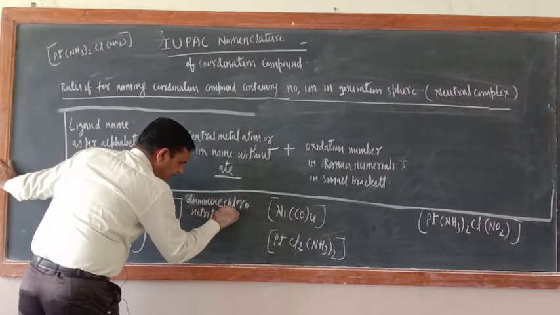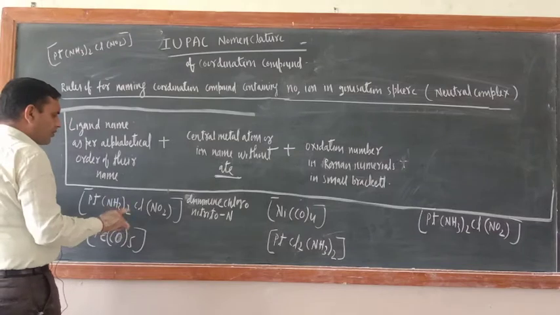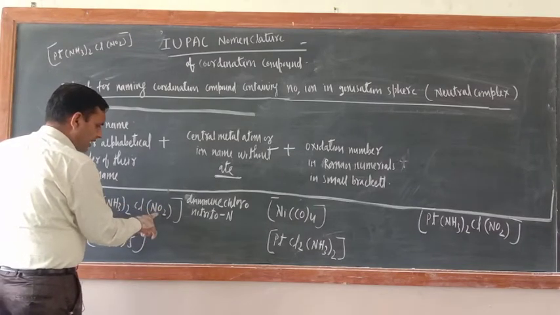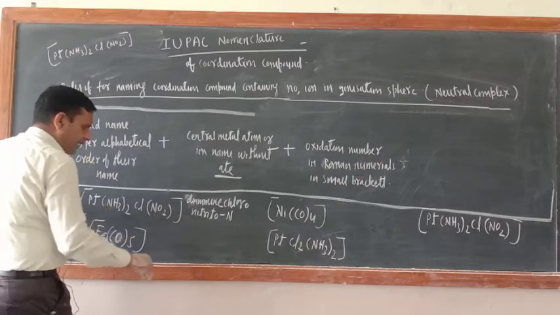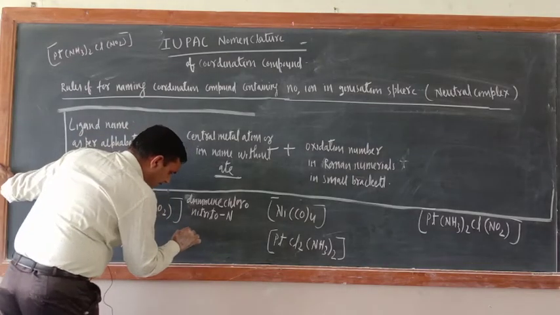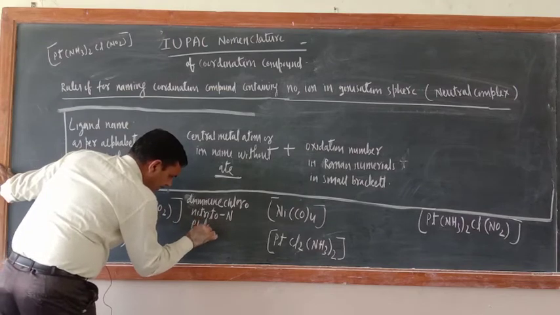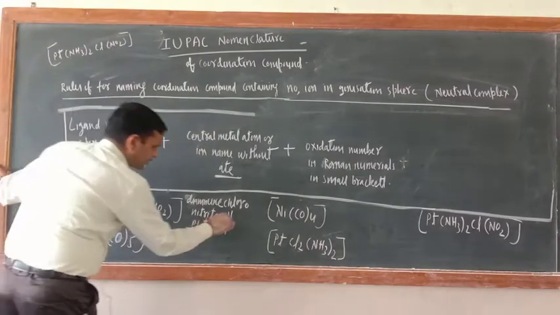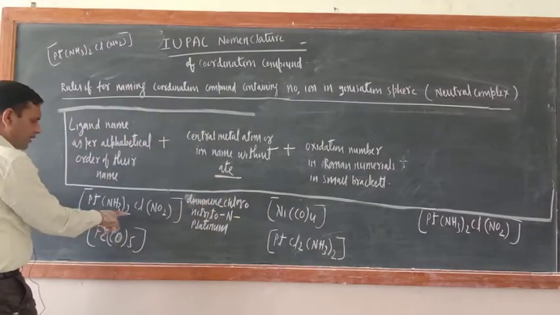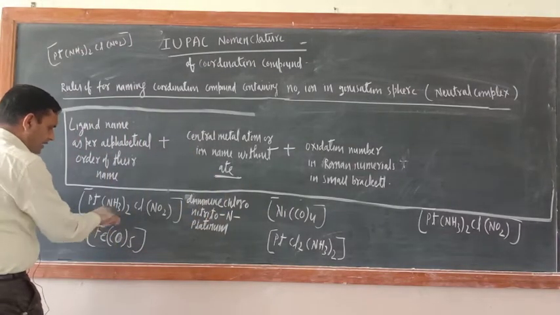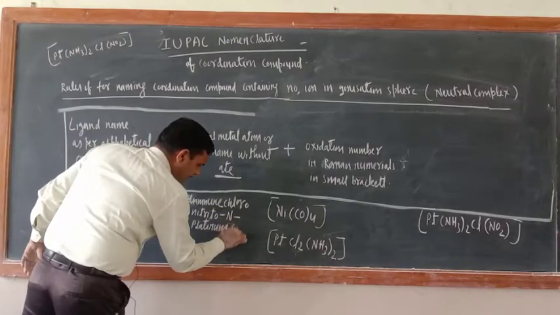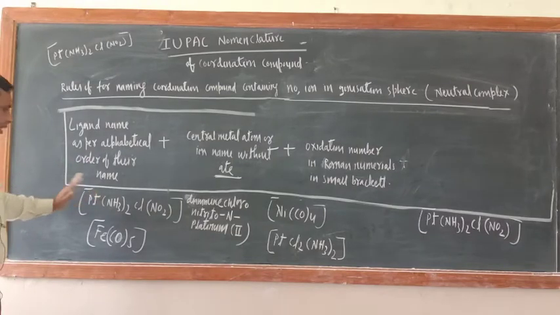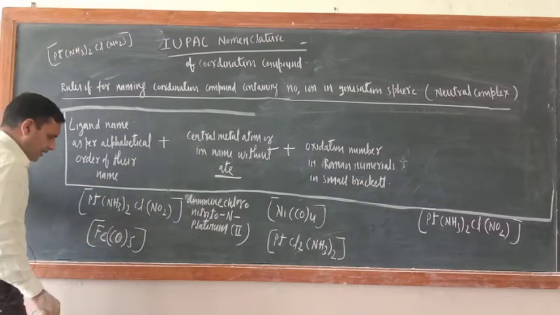Here what would be there? N. Diammine, chloro, nitrito-N. Then what is the next one? Platinum. Okay. Here also platinum. What would be the oxidation number? The oxidation number would be 2. You can calculate the oxidation number also. This is there. Now neither side ion is there.